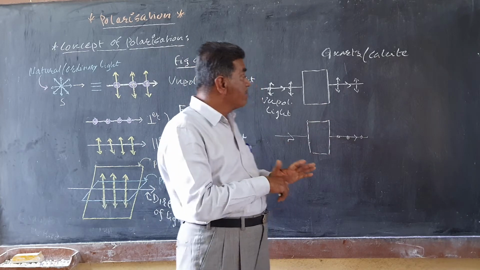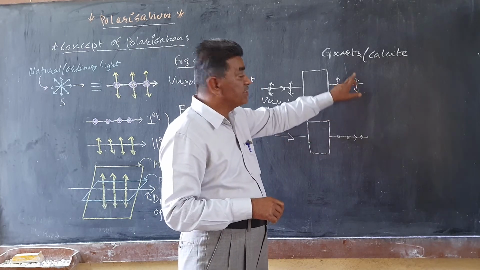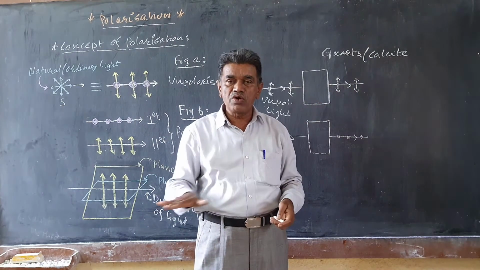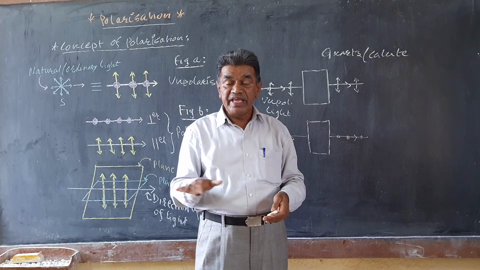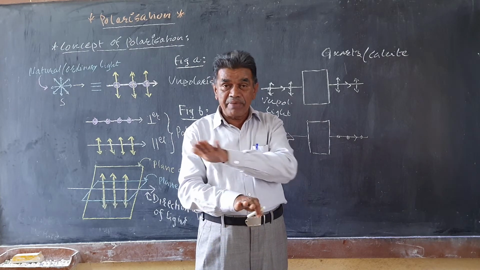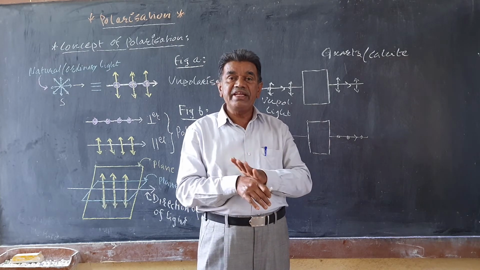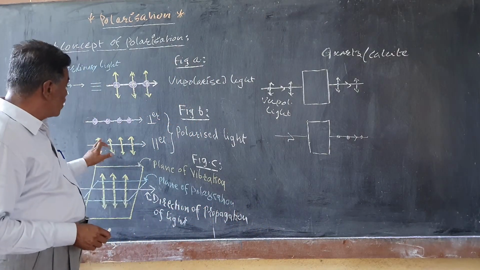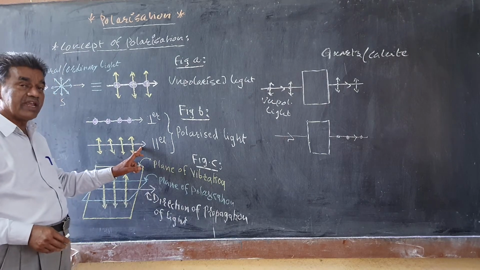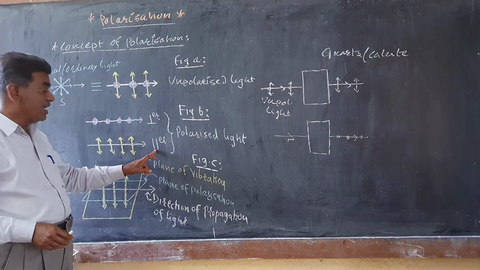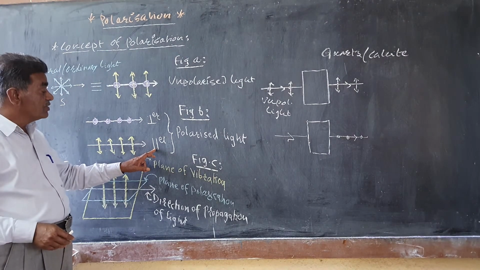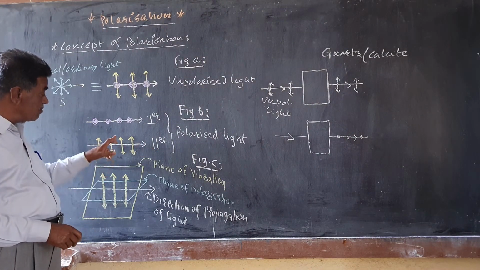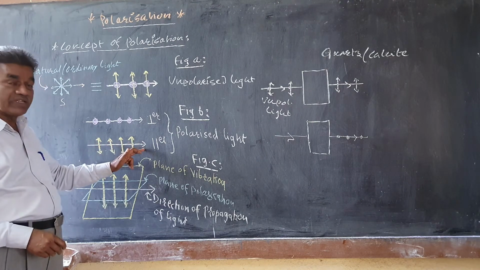If the vibrations of the light are parallel to the plane of paper, like suppose this is the ground or the plane of paper, then it is represented by only lines on the direction of the propagation of the light.